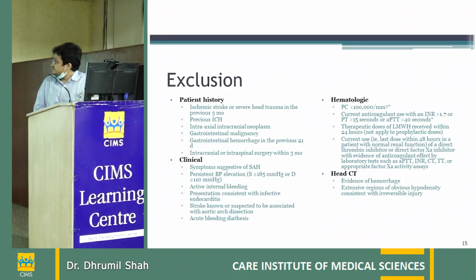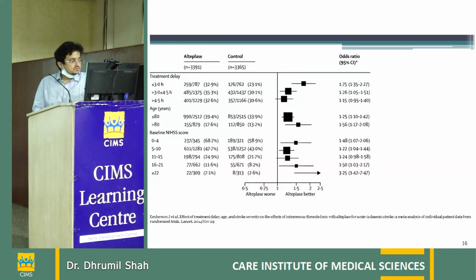But we do not wait for the platelet and PT-INR reports to come before thrombolysing the patient. In trials also, at any time window, in any age, and at any baseline NIHSS score, alteplase is always better than giving no treatment within 4.5 hours.